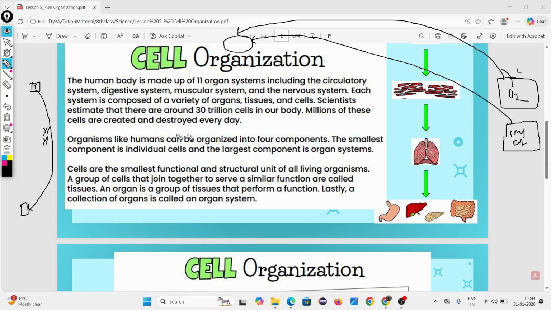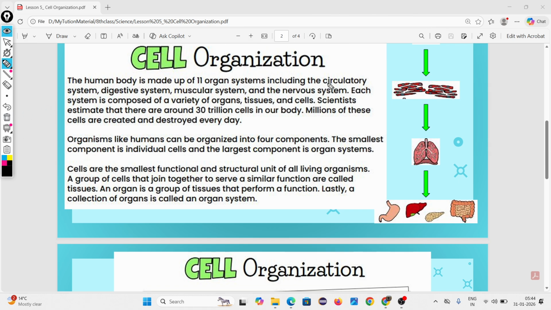Like this, inside our body, who is carrying important substances like oxygen and simple food from one part of the body to another? The circulatory system. Do you understand? Circulatory system and digestive system.